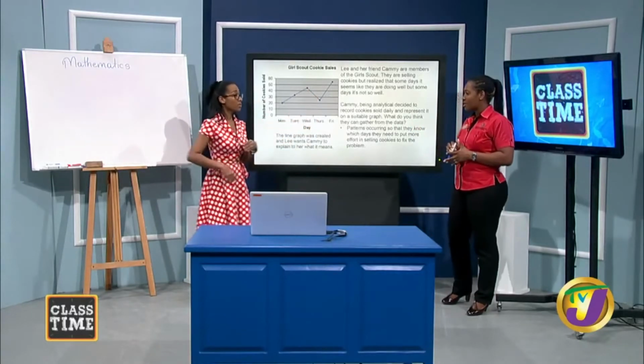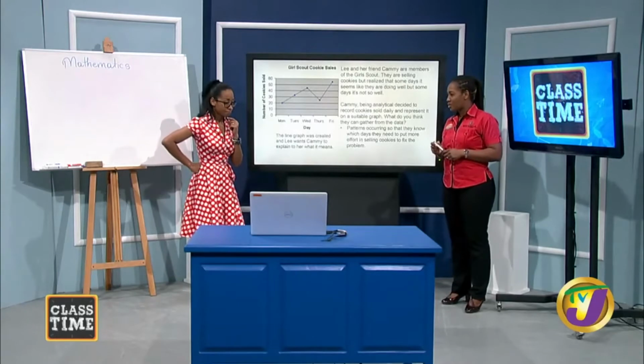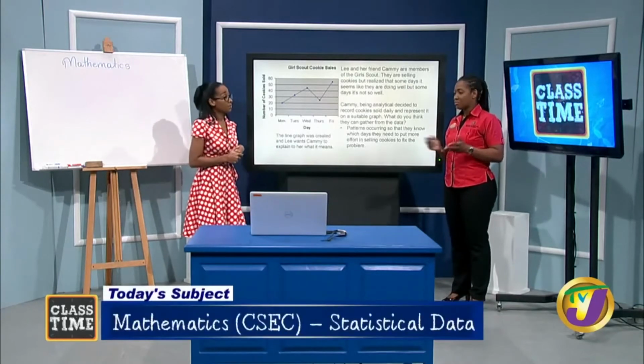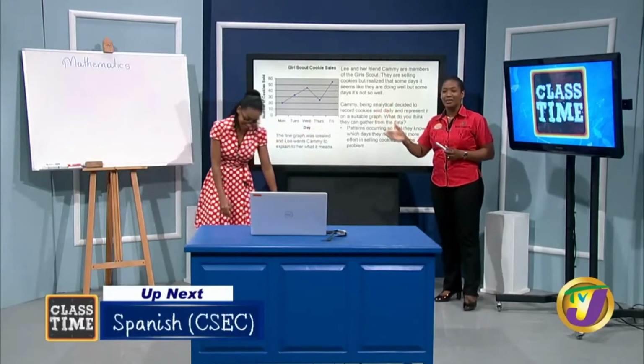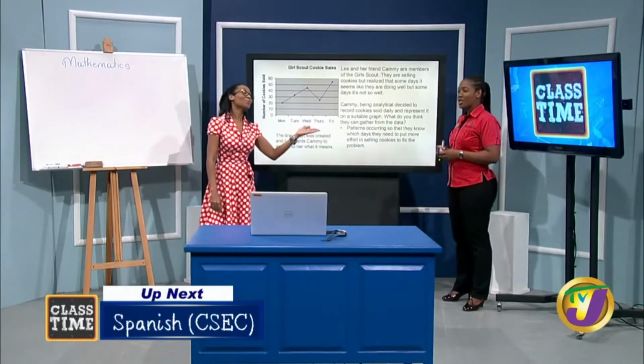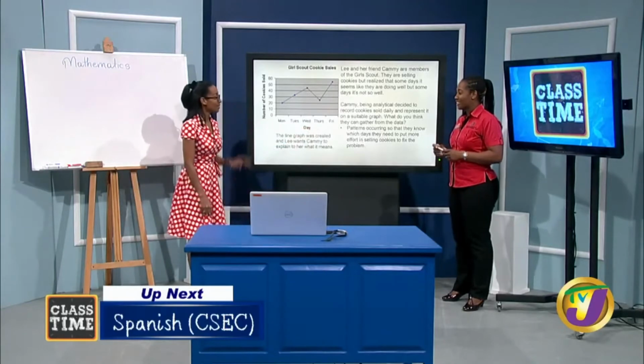I wonder what would have caused the decrease on Thursday though. Did you get enough cookies Wednesday, so you're selling about one on Thursday? Maybe, it could be. We're not sure exactly. So that's another set of statistical data we need to collect. We can't even assume, no, right, no assumption here. No assumption at all.